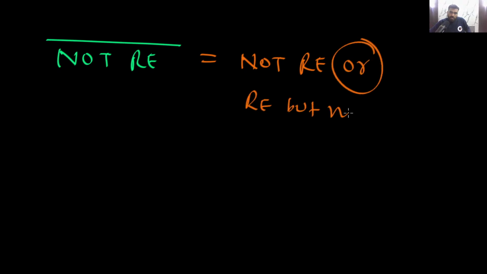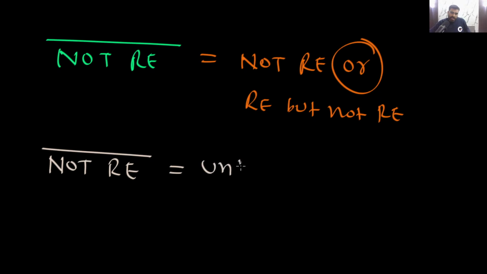Very simple point: the complement of a not RE language, you can simply say, is undecidable.